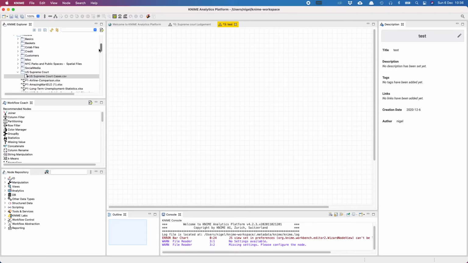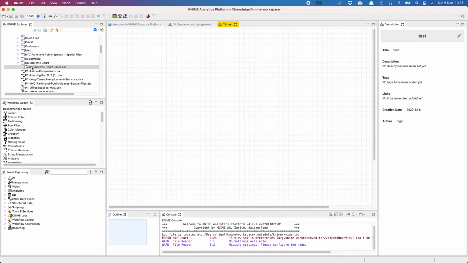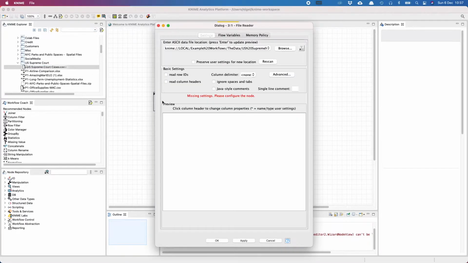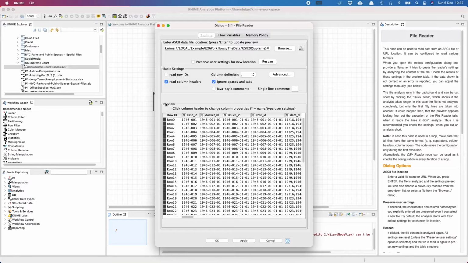Let's find our dataset. So our Supreme Court dataset is over here. As I mentioned earlier, what we are going to do is we are going to predict the outcome of a case. So this loads the data from a CSV file. As you can see, it has a bunch of different attributes.